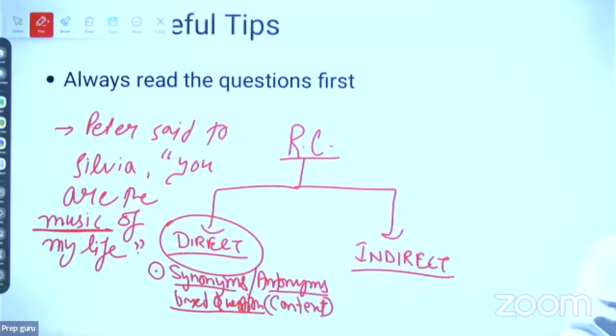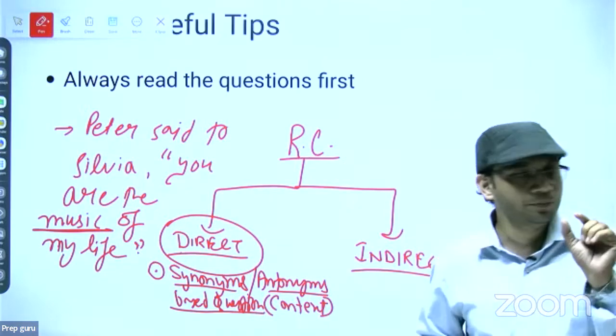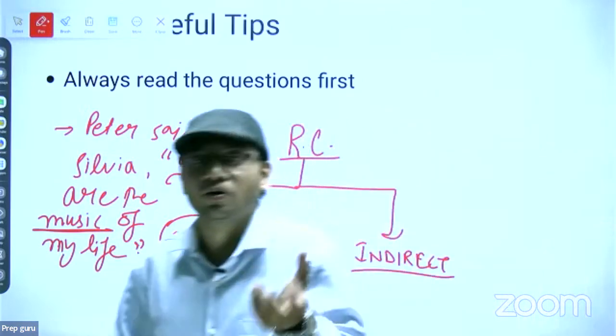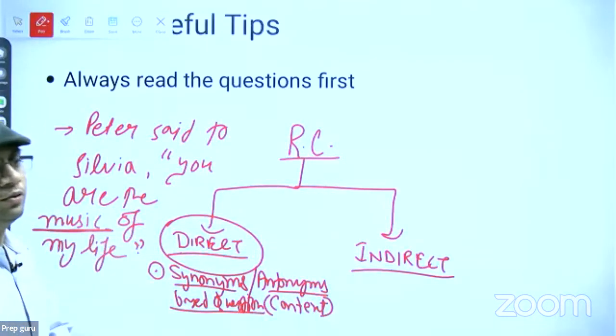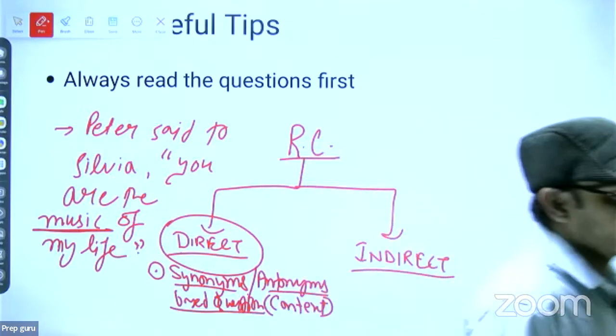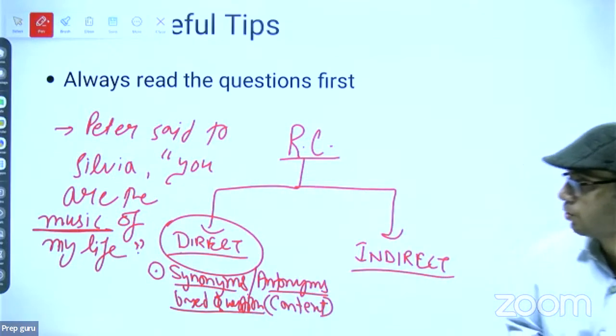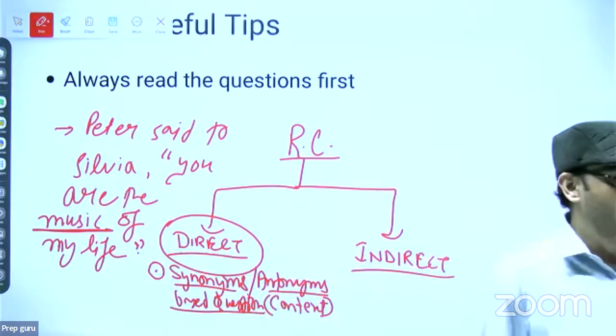Suppose if anybody is saying you are the music of my life, then the literal meaning of music is a song or any number, right? But here, what will the contextual meaning be? Can you guess? Anyone in the chat box? What would be the contextual meaning of the word music? Joy. Very good.